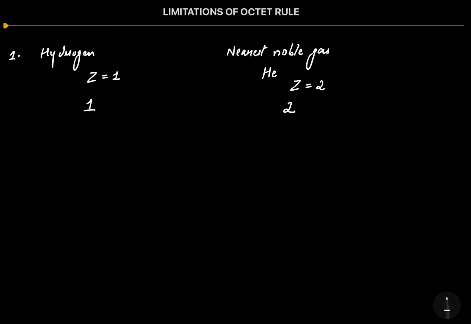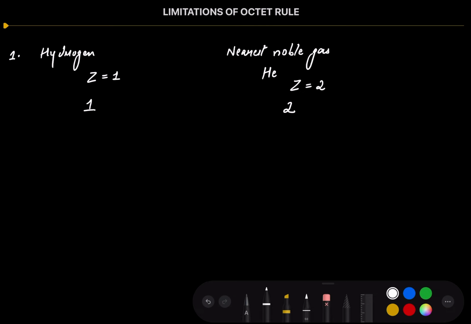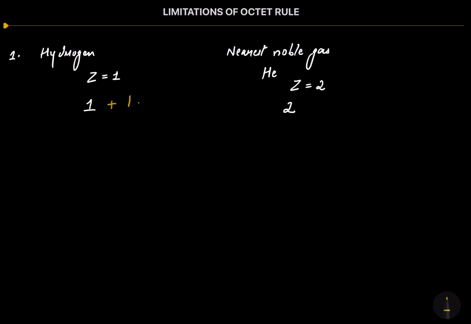Now we know that the first shell has only 2 electrons. So in case of helium, that 2 electrons have been achieved. So helium is a noble gas. That means hydrogen just needs 1 more electron to achieve the stable nearest noble gas configuration of helium.